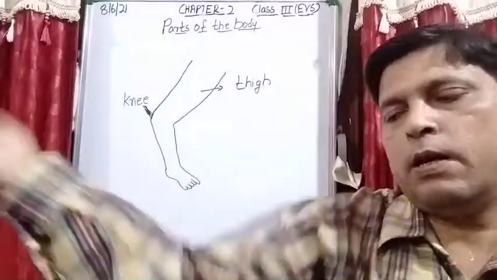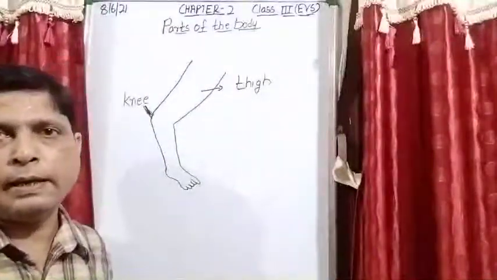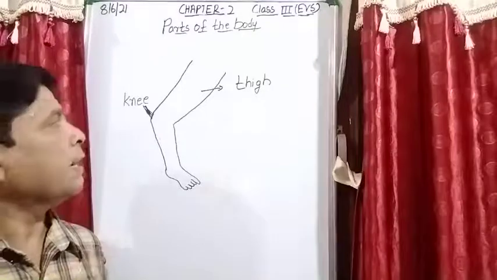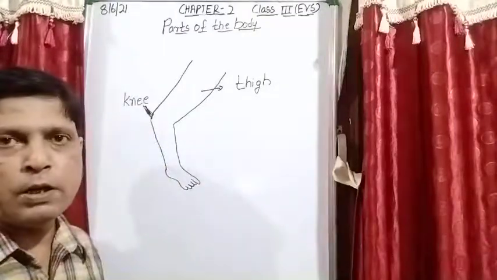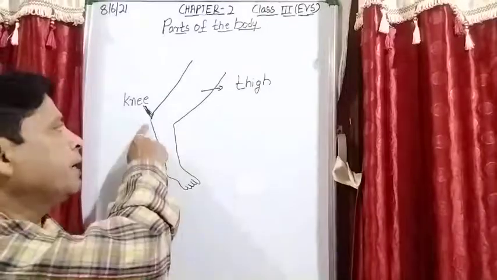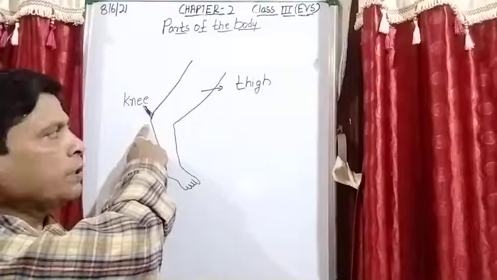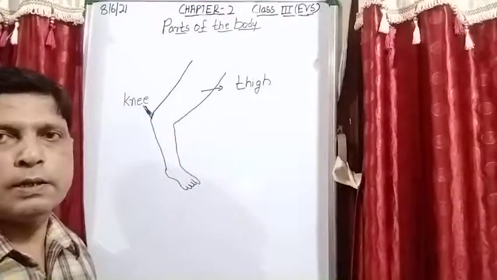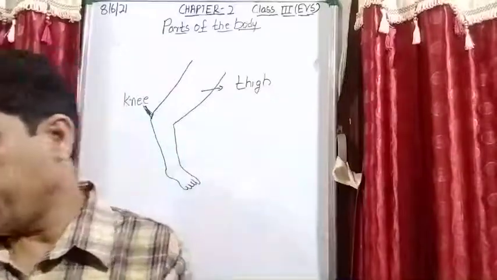Is it clear? So in the case of a lower limb, that is the leg, the knee here is a joint, so you can bend it in this manner in the forward direction, not in the backward. Is it clear? And this portion is known as the thigh.